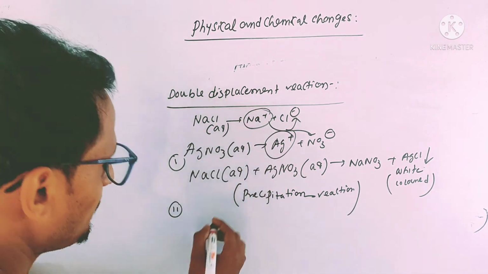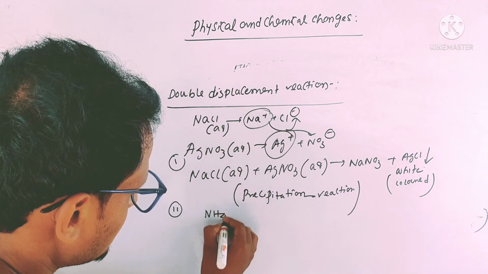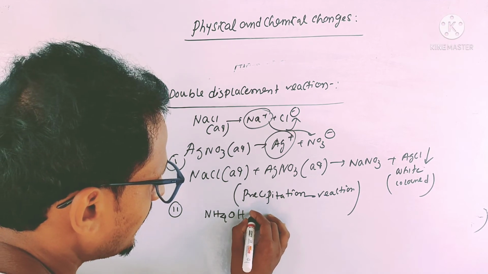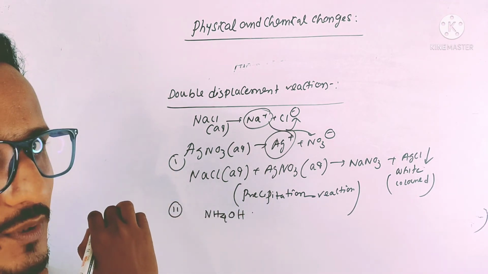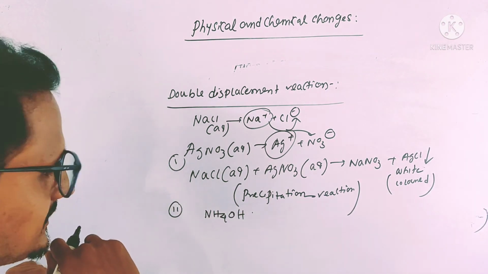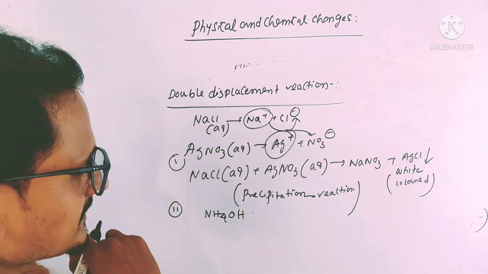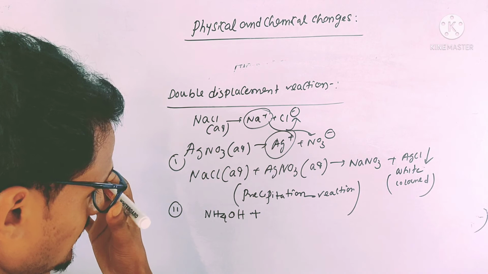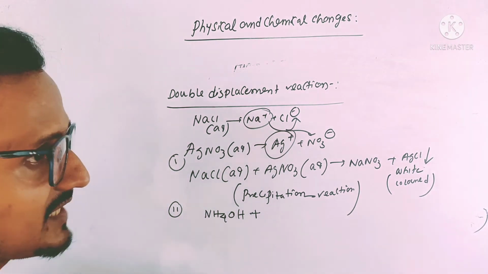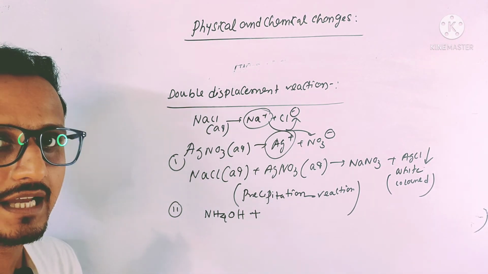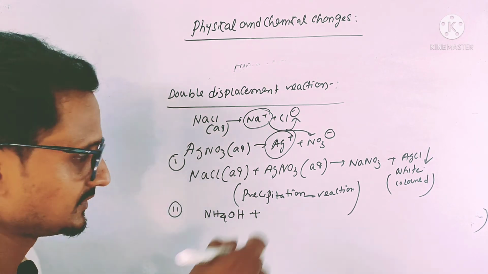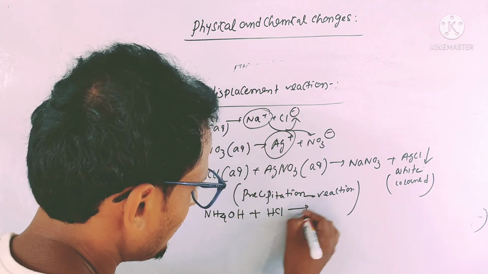Okay, say ammonium hydroxide, it is a base. In aqueous solution it will form NH4 plus and OH minus. Now when it reacts with one acid, mainly HCl, what will it form?